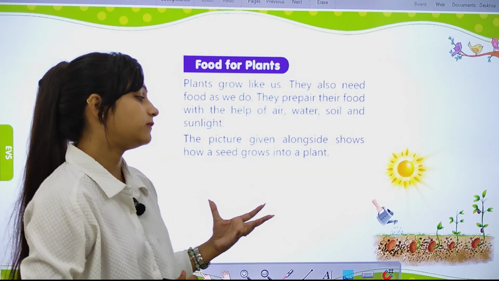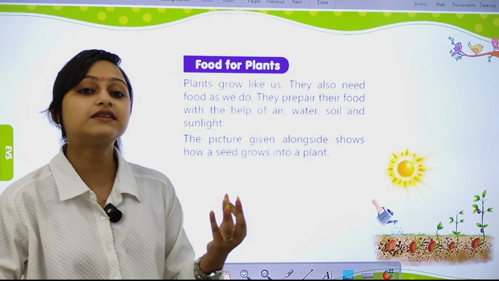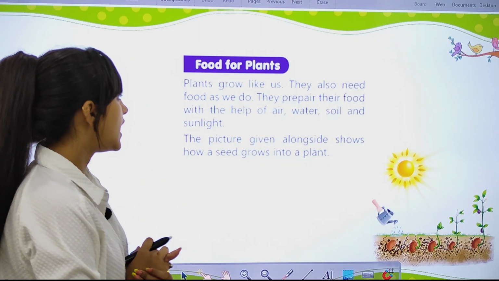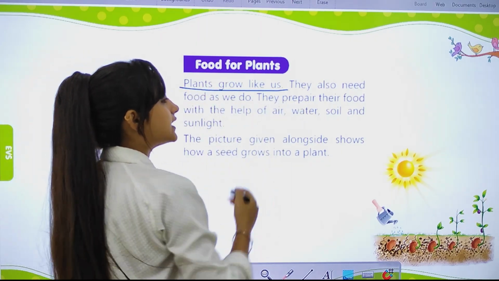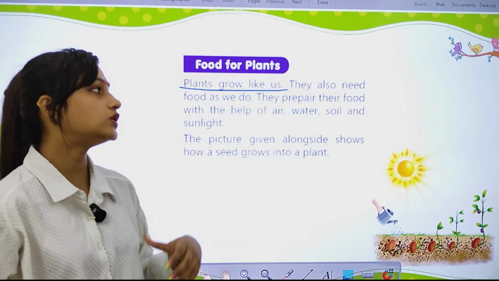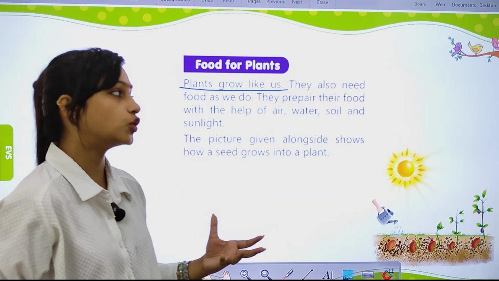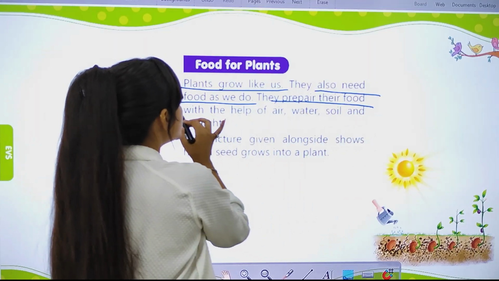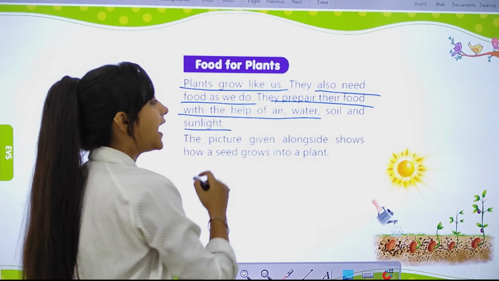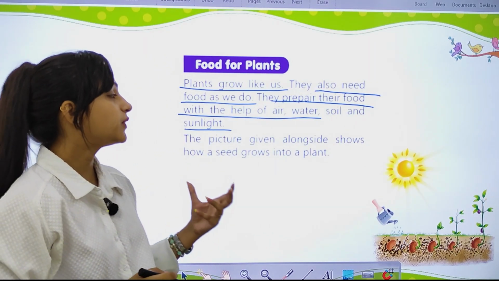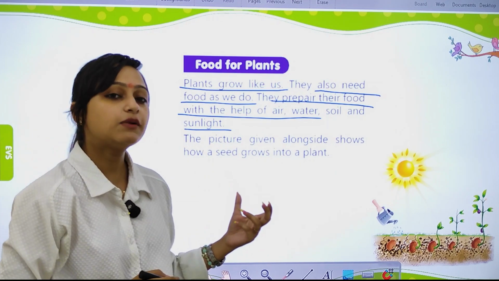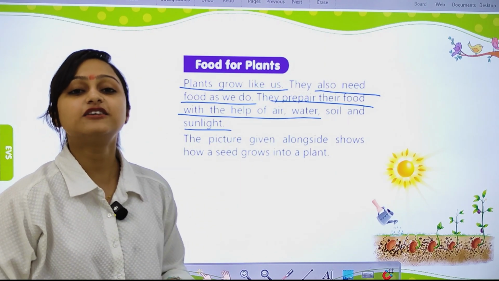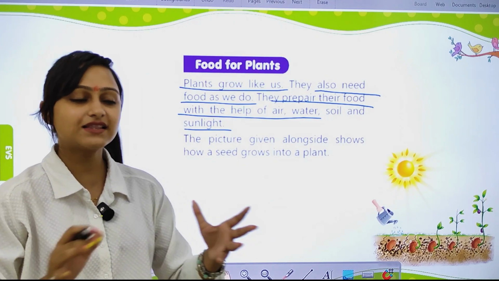Now, food for plants. What is the food for plants? Sunlight, water, and air are the food for plants. Plants grow like us, like we grow from baby to adult. They also need food as we do. They prepare their food with the help of air, water, soil, and sunlight. This process is known as photosynthesis.